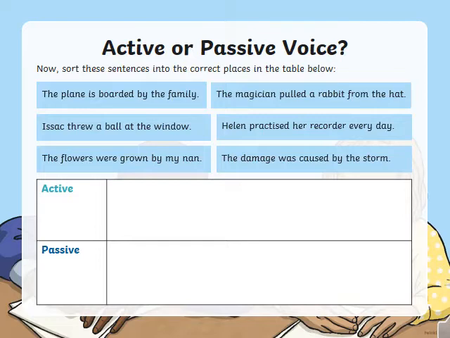It's active. The flowers were grown by my nan. Is it active or passive again? Very good. It's a passive sentence. The damage was caused by the storm. Well done. It's a passive sentence.